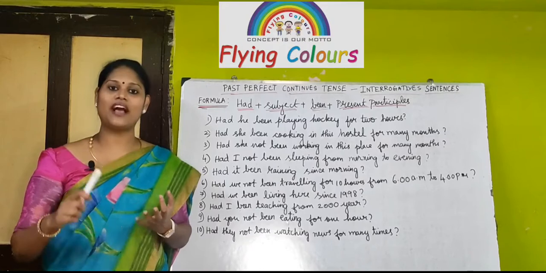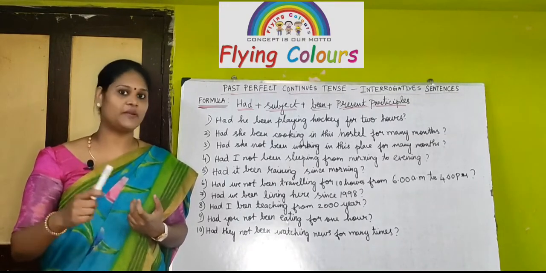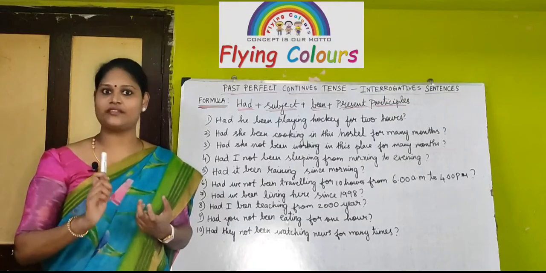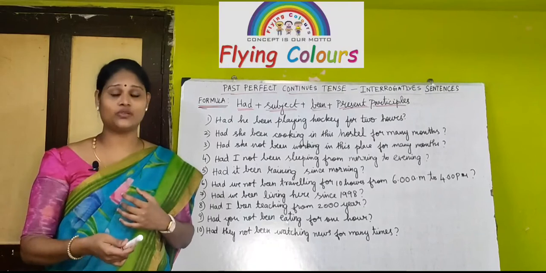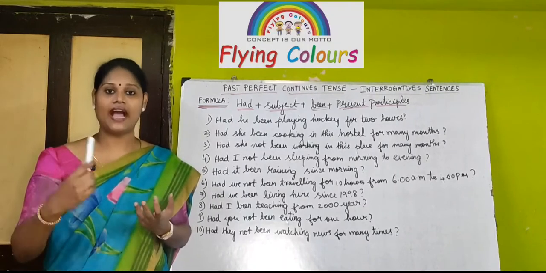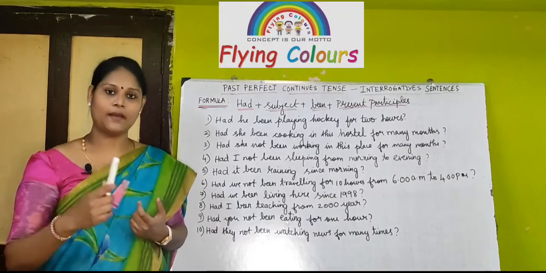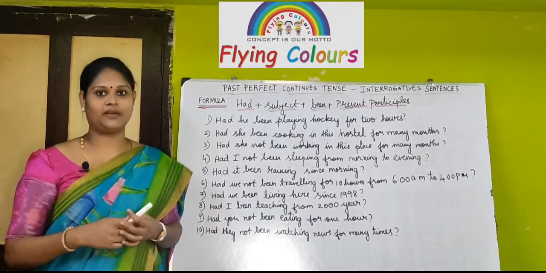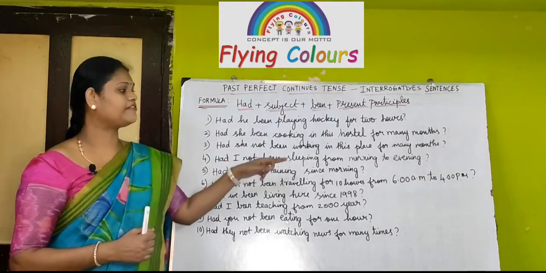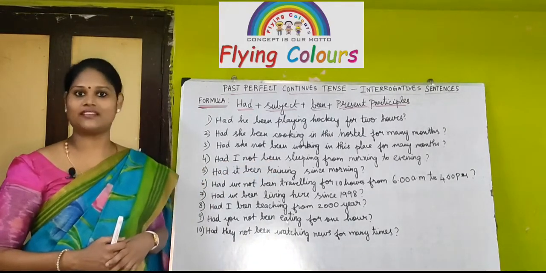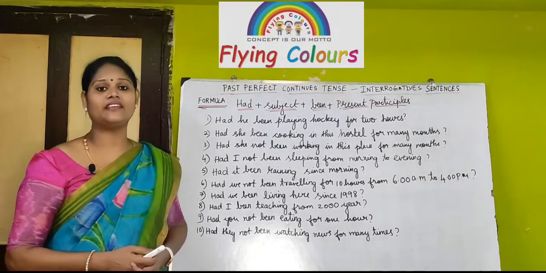Again, what is the formula? Had plus subject plus been plus present participle if it is an interrogative sentence. In interrogative sentence, you may add a negative sentence also. In that case, had plus subject plus not plus been plus present participles. For example, had I not been sleeping from morning to evening? Question mark, right? Next sentence, had it been raining since morning?